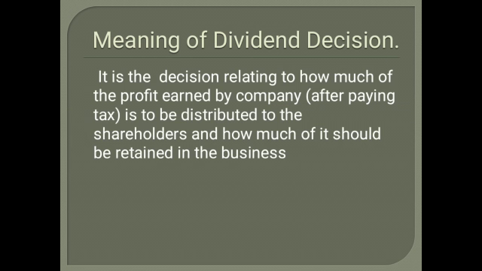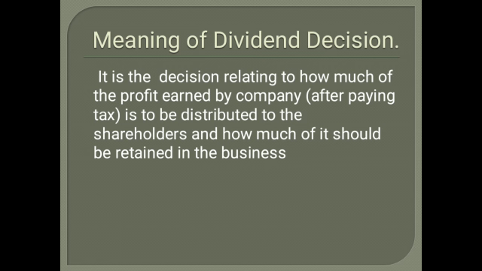Okay, first let us understand the meaning of dividend decision. It is the decision related to how much of the profit earned by the company after paying the tax is to be distributed to the shareholders, and how much of it should be retained in the business. When a company earns a profit after sales, it makes the payment of all its expenses, including the taxes, and the amount that remains is distributed to the shareholders.